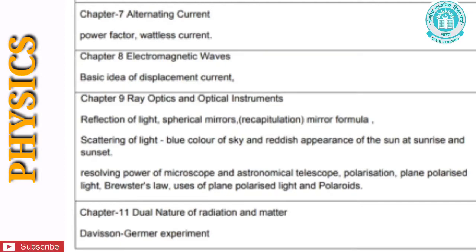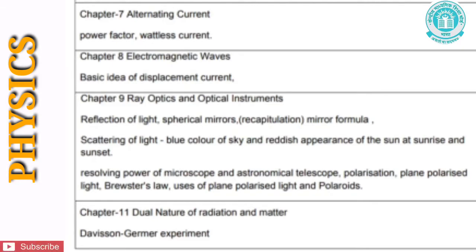Under this chapter, power factor and wattless current have been removed. Let us see the next chapter, that is chapter 8, electromagnetic waves. Under this chapter, the basic idea of displacement current has been removed. Let us see chapter 9, that is ray optics and optical instruments.